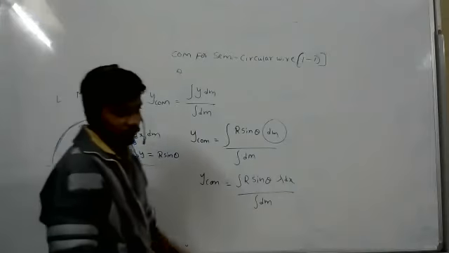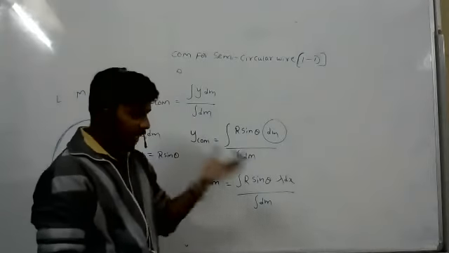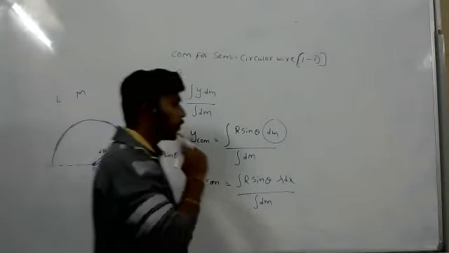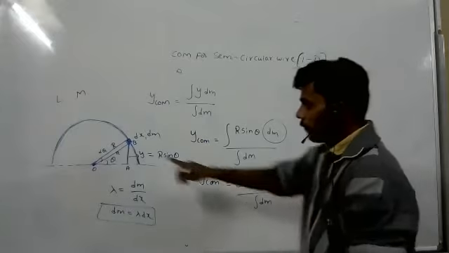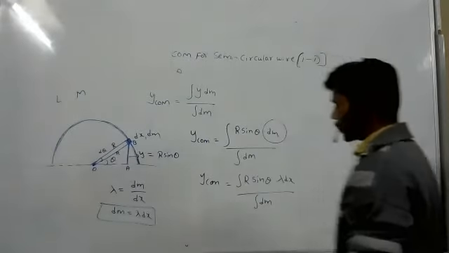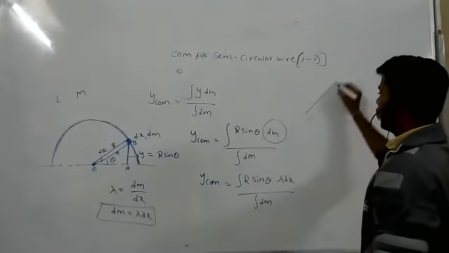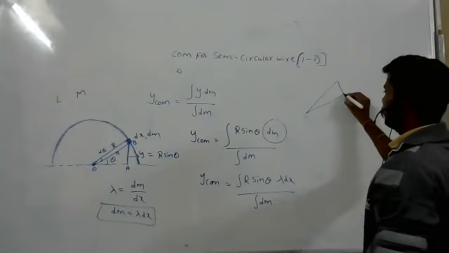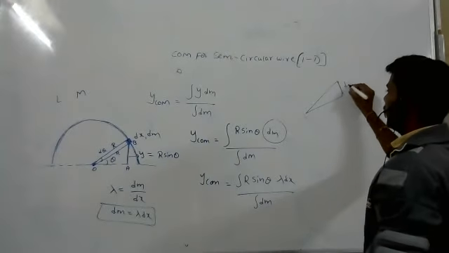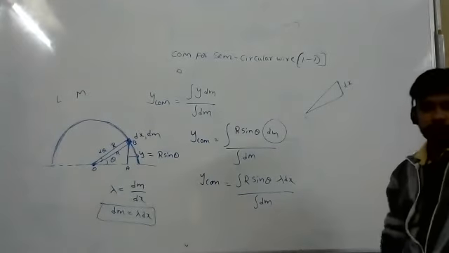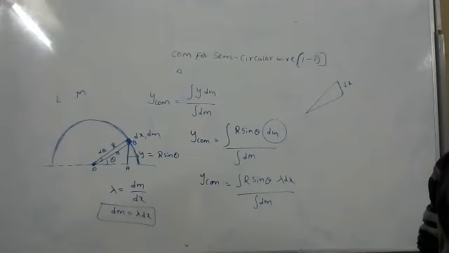Again, can you integrate? No. Now again, we can't integrate. Now what we have to do? Look at this figure. So it is lambda dx. We will take R and lambda outside the integration.